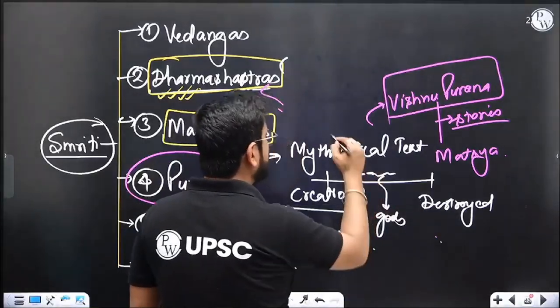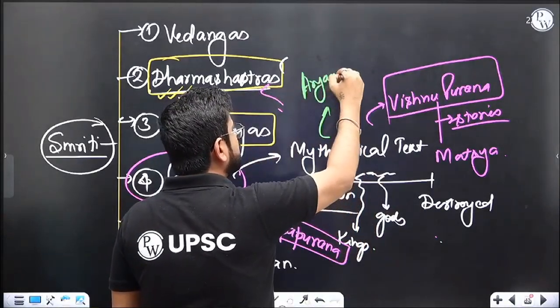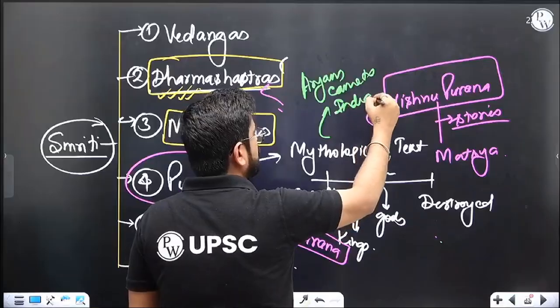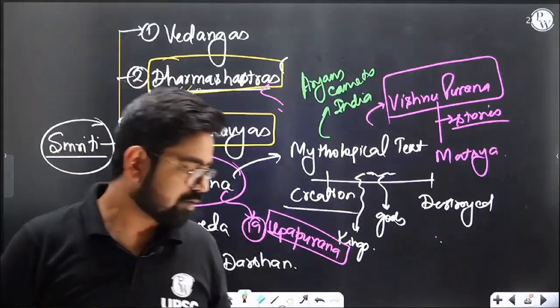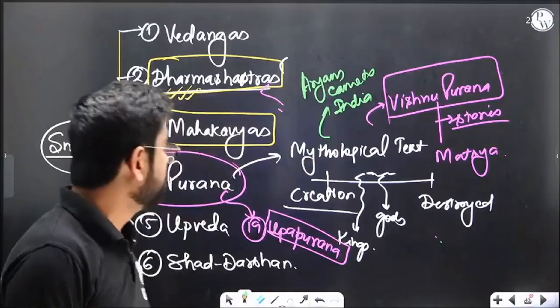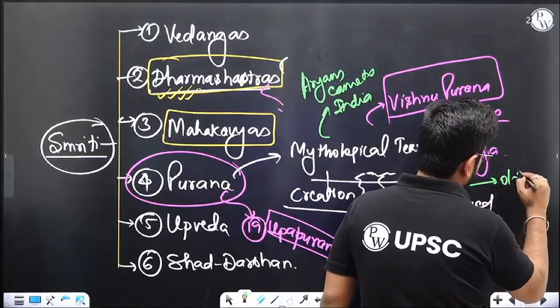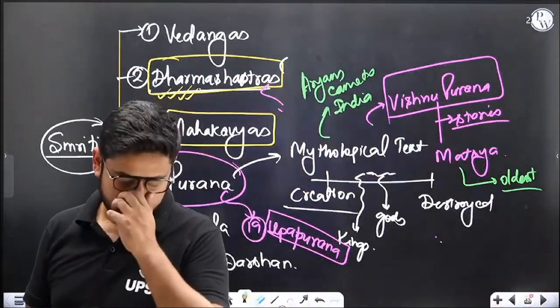Right? It also tells us about what happened before Aryans came into India. Understood? Even those stories are here, right? Before they came to India, what other things happened, etc. Matsya Puran is the oldest Puran, by the way. Oldest Puran. Okay, let's move ahead.